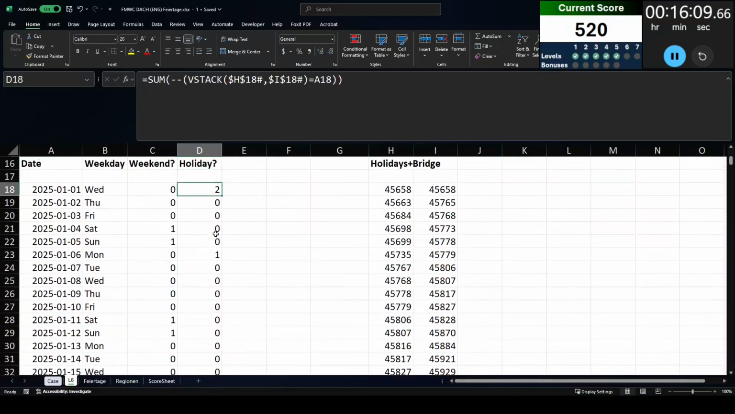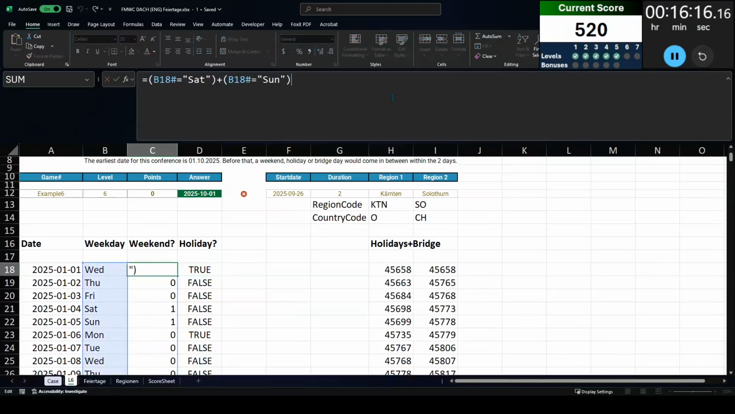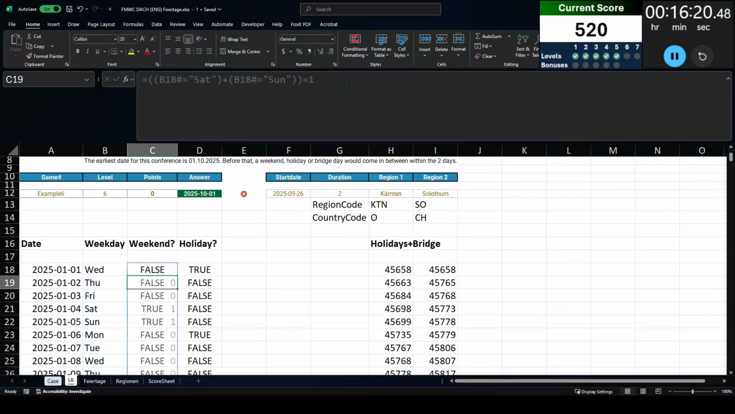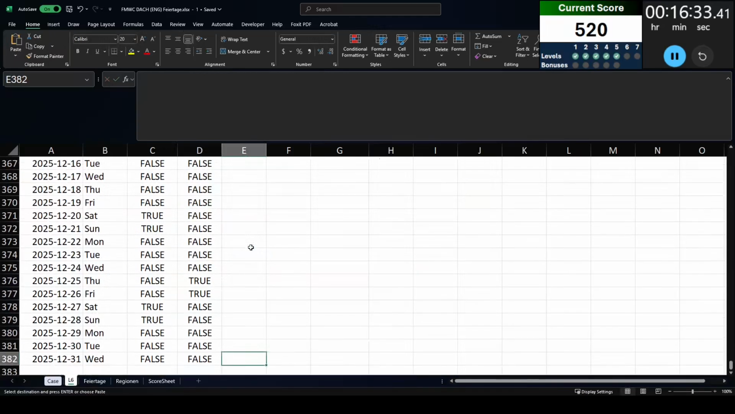And now, because I'm dealing with more than just zeros, I'm going to turn this into a comparison. So if it's ever greater than 0, then I want to turn it into a true statement. Otherwise, leave it as false. So now I have a list of weekend dates and holiday dates, and I want to see whether it is workable. So if they're both false, then that date is going to be workable for the conference.